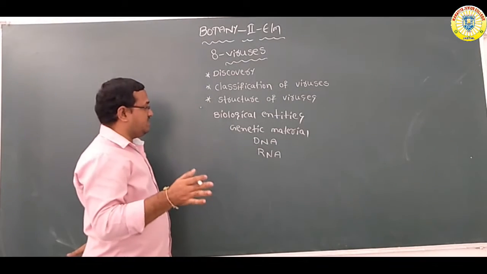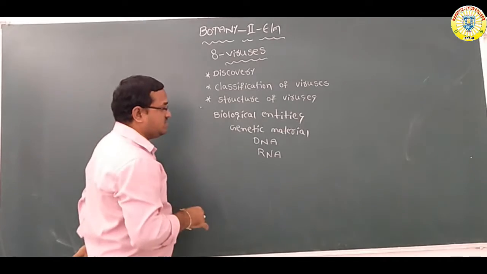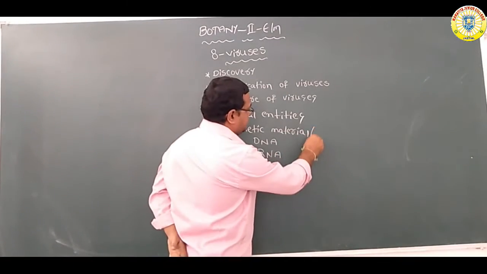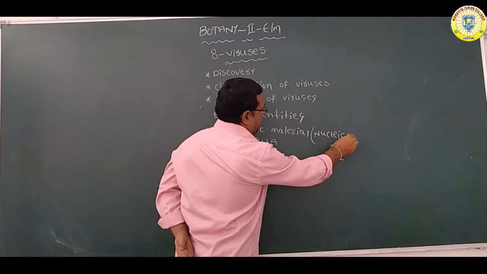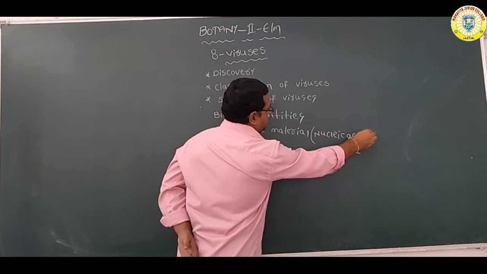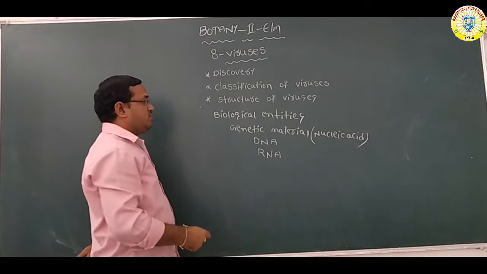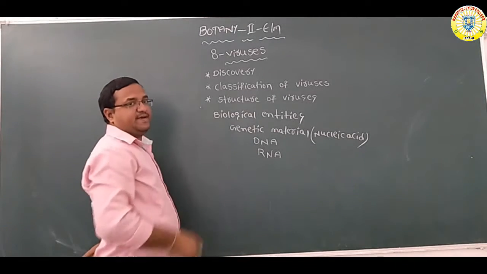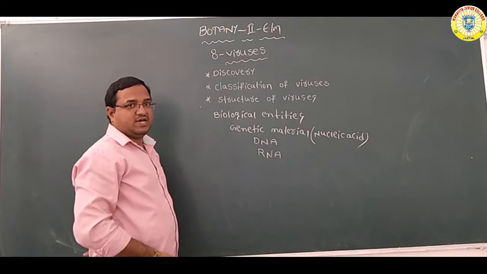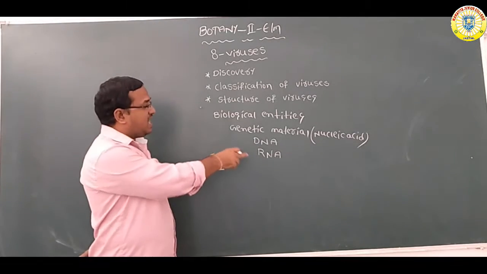This genetic material is also called nucleic acid. The nucleic acid may be either DNA or RNA.